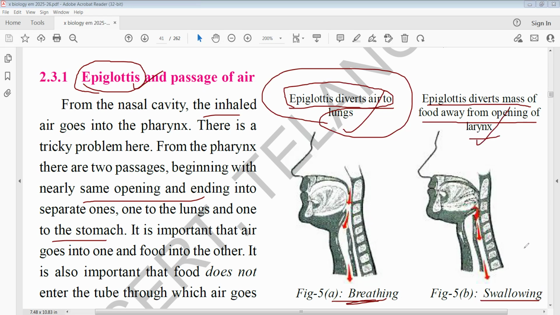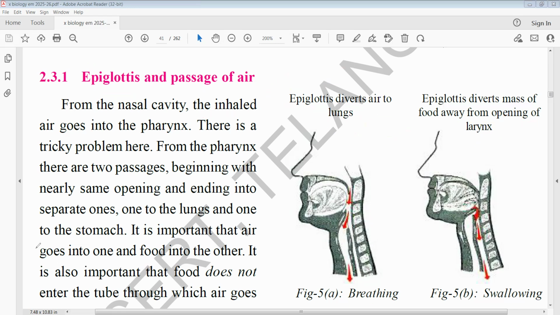Swallowing means munching, engulfing, taking in. So the epiglottis prevents food from entering the trachea and larynx. That is the most important point. It is a flap-like structure; it acts as a lid.